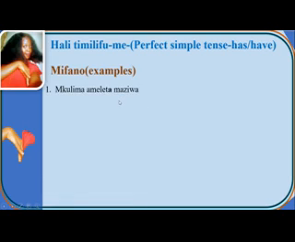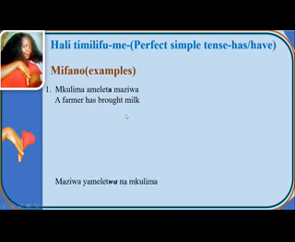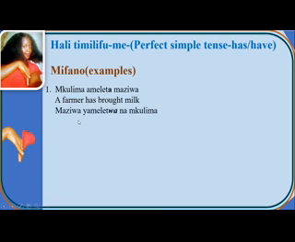Number 1, mkulima ameleta maziwa. To be, a farmer has brought milk. Mkulima is a farmer. A is a subject prefix for mkulima. Me is a tense marker for the tense. Leta is a verb. Maziwa is milk. Then here it will be in passive. Maziwa yameletwa na mkulima.